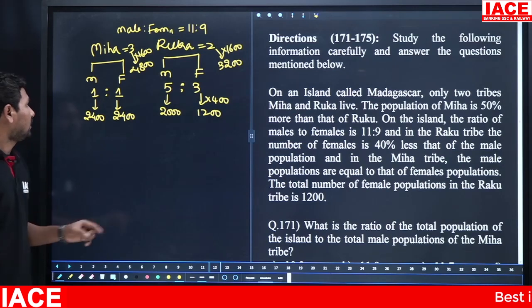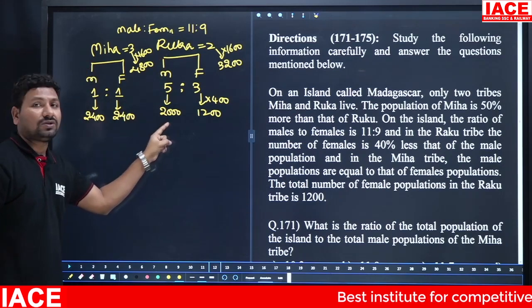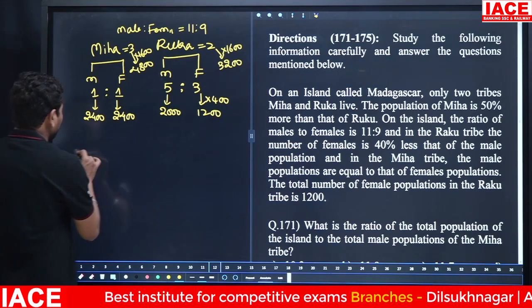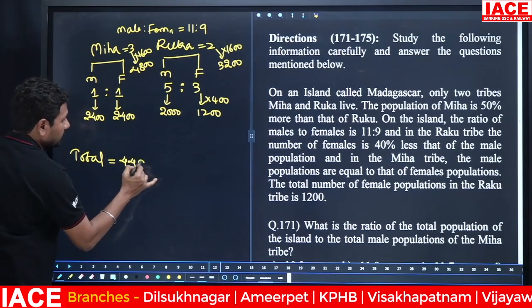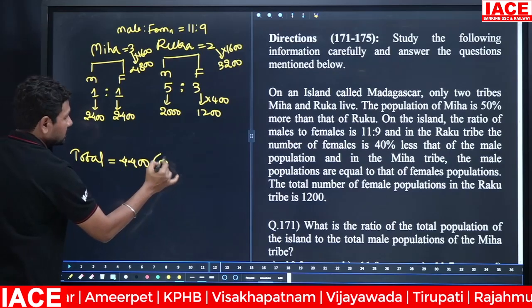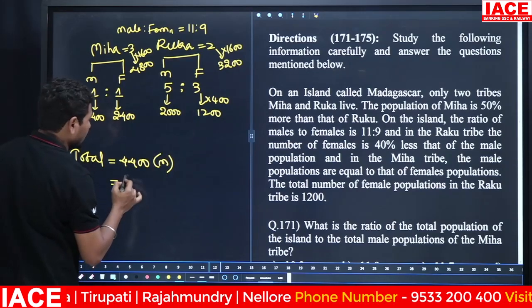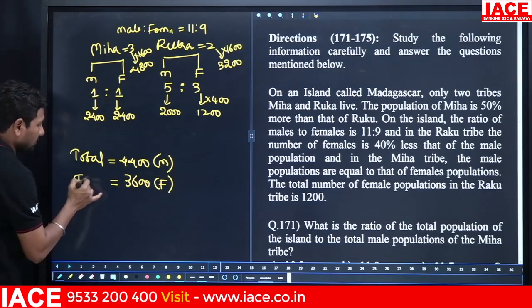Now look, the Miha males are 2400, and Raku males are 2000. 2000 plus 2400 is the total males in the 2 tribes. How many members is it? 4400, this belongs to males. And females are 2400 plus 1200, which is 3600. This belongs to females in total.